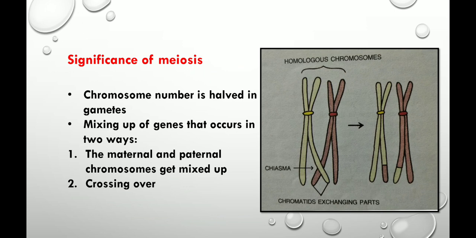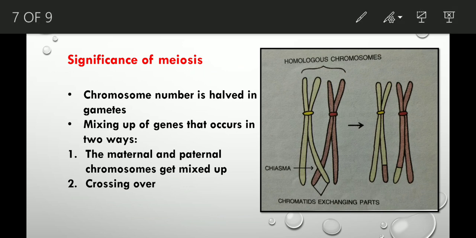Now next, what is the significance of meiosis? See, first of all, the chromosome number gets halved in the gametes. I have already discussed that. Another thing that happens is a mixing up of genes. And this mixing up of genes occurs in two ways.